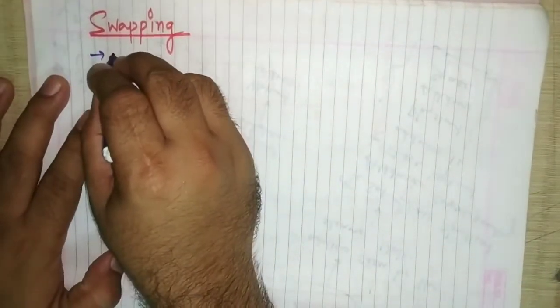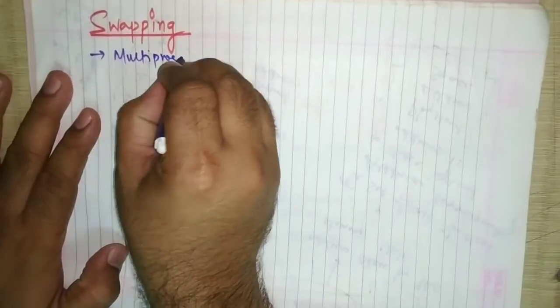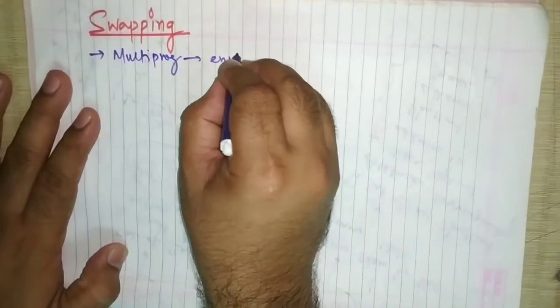After logical and physical address, we have the next topic, that is swapping. Swapping is a very basic concept we need to understand if we are considering the multi-programming system. As we know, in a multi-programming system we have multiple processes. We have already considered that the environment is multi-programming.